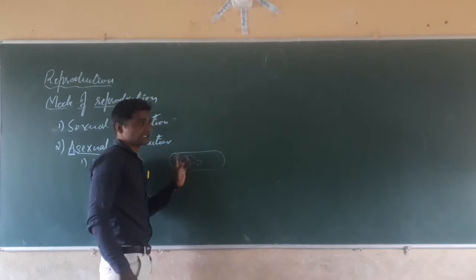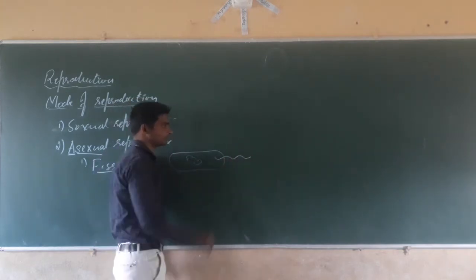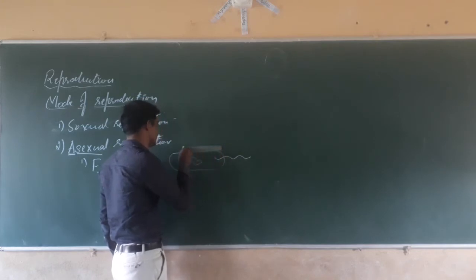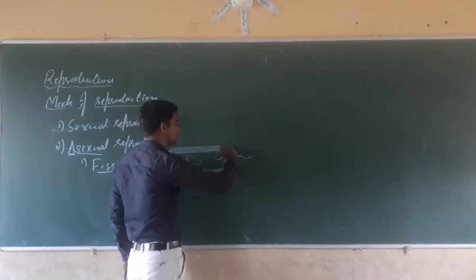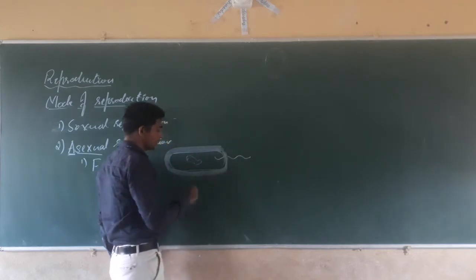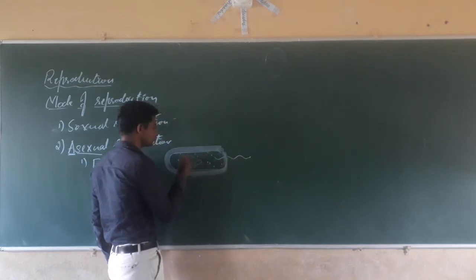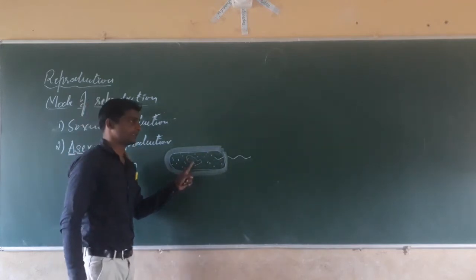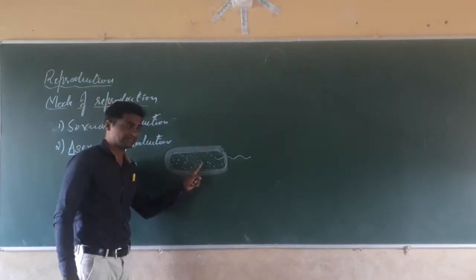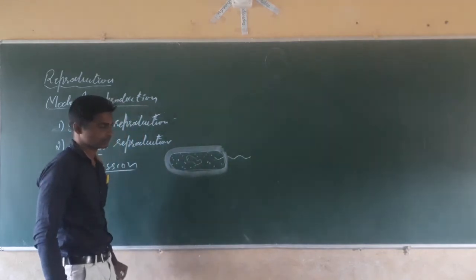Suppose I have taken E. coli bacteria, having flagella. A capsule is present around the bacterial cell. Cytoplasm is present, and genetic material, the plasmid, is present directly in the cytoplasm. There is no nucleus in bacteria.